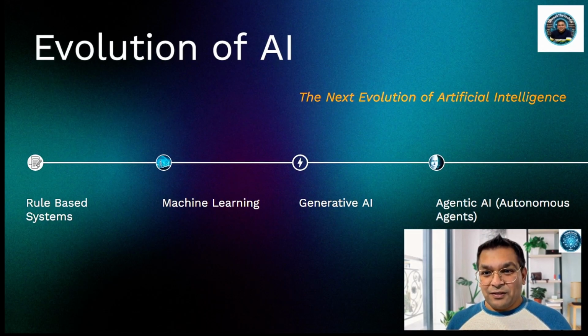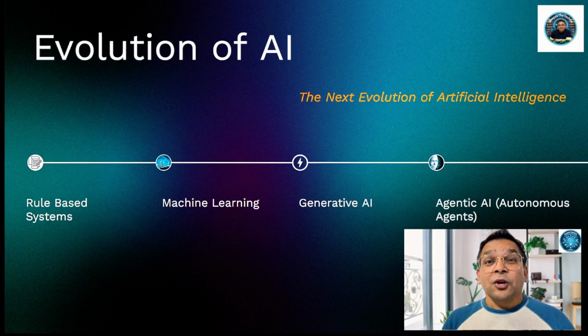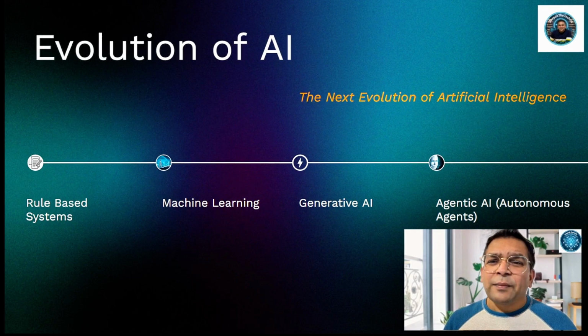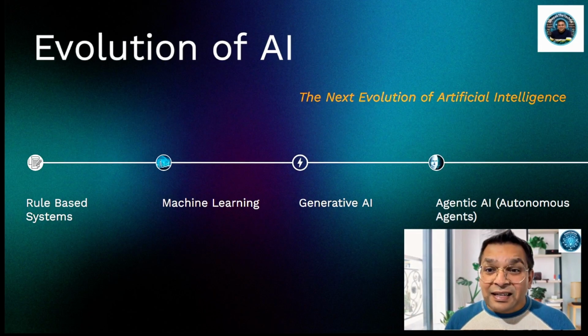Second, machine learning. In this phase, machine learning introduced learning from data instead of hard-coded rules. The system finds patterns and makes predictions based on historical examples. Humans still define the problem and the boundaries. It is powerful, but mostly limited to narrow tasks. Machine learning learns patterns, but it still needs humans to drive.